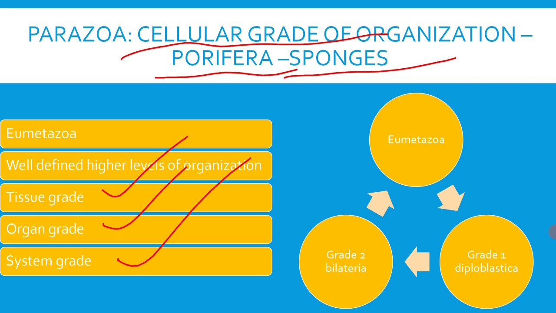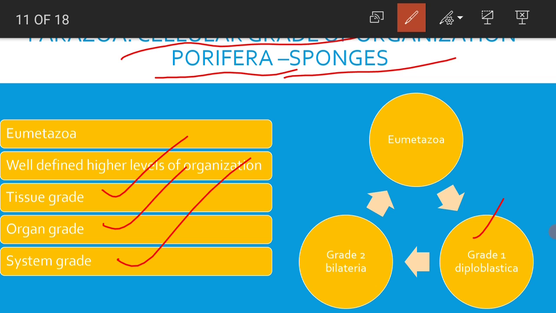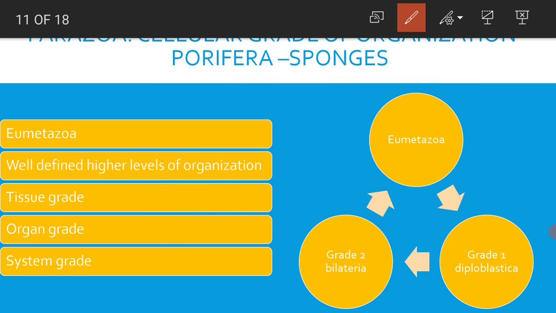Such Eumetazoa are divided into Diploblastica and Triploblastica. Diploblastica exhibits radial symmetry, whereas Triploblastica exhibit bilateral symmetry. Diploblastic animals have only two germinal layers, namely ectoderm and endoderm. Mesoderm is absent in diploblastic animals, whereas in triploblastic animals there are three layers, namely ectoderm, mesoderm and endoderm. Triploblastica is known as bilateria, and diploblastica is known as radiata.